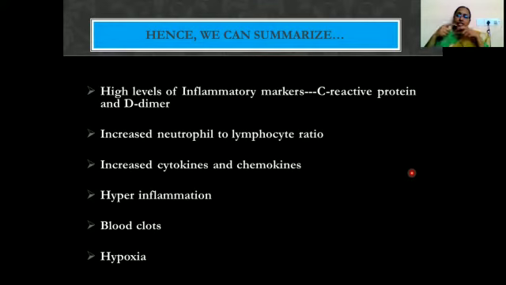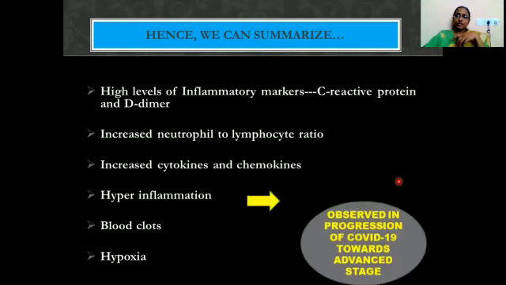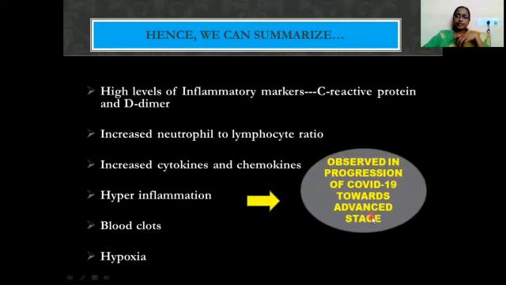Coming to the D-dimer, when there is a formation of thrombi, the D-dimer levels will increase because it is a fibrinolytic product. And there is an increase in the neutrophil to lymphocyte ratio, increased cytokines and chemokines, increased inflammation, which is called hyperinflammation or uncontrolled inflammation, which causes blood clots, and finally hypoxia. So we can conclude all these are elevated or observed in the progression of COVID-19 towards the advanced stage of